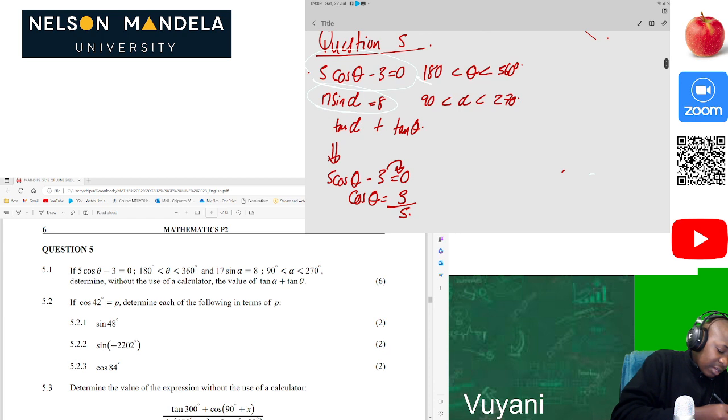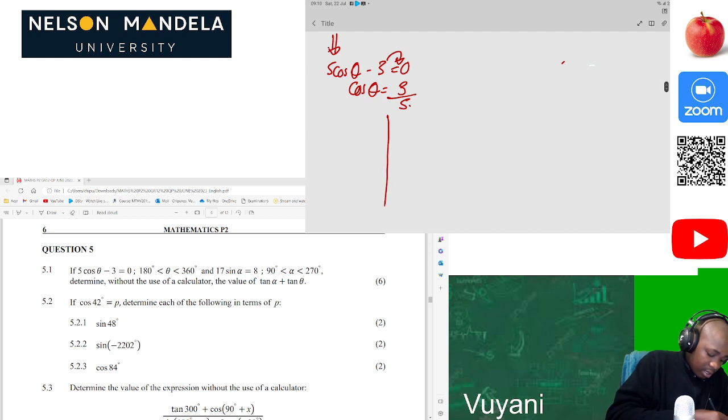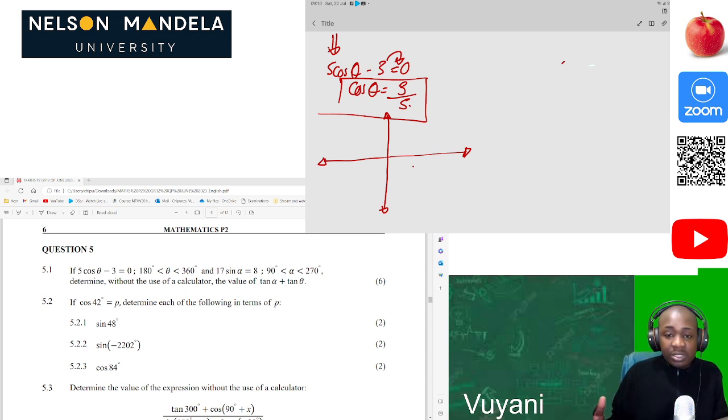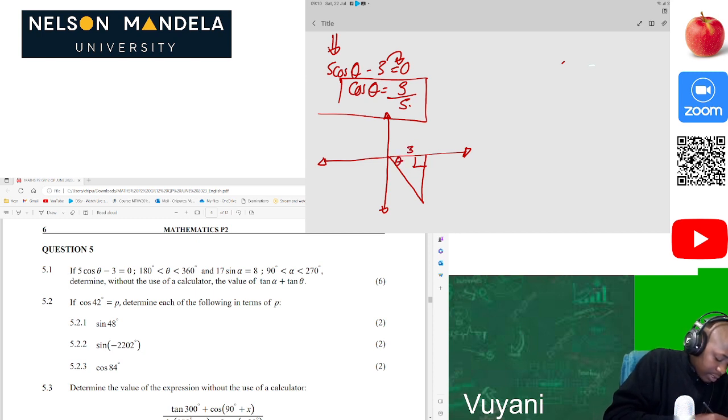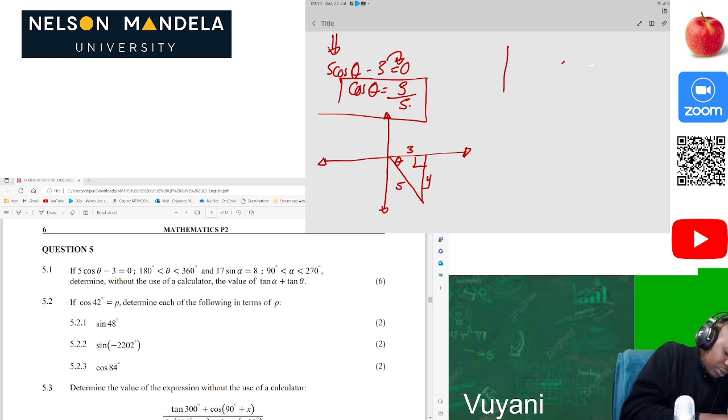Now we were given the interval from 180 to 360 degrees. When we draw our reduction formula, we know that only cos is positive in the fourth quadrant. Because cos of theta is equal to 3 over 5, which is positive, it is positive in the fourth quadrant. So we should draw our triangle in the fourth quadrant. This is our theta, this is our 3, this is our 5, and we must know the value of y here.